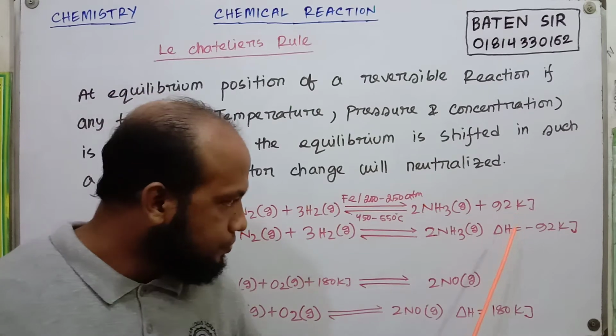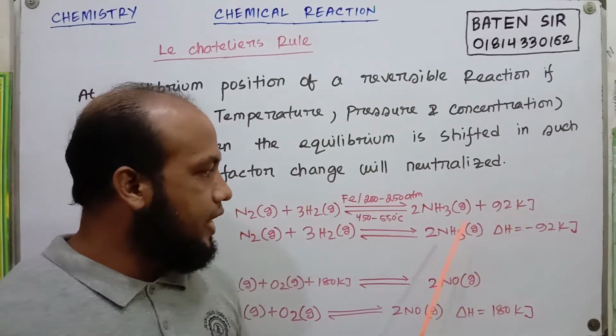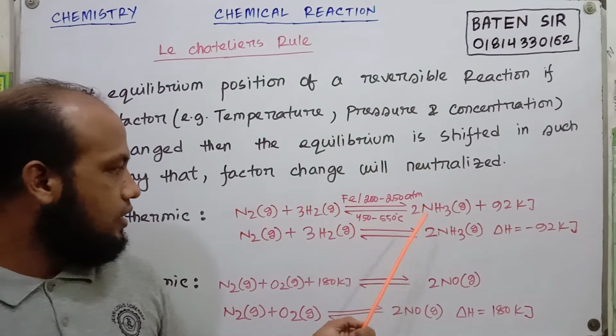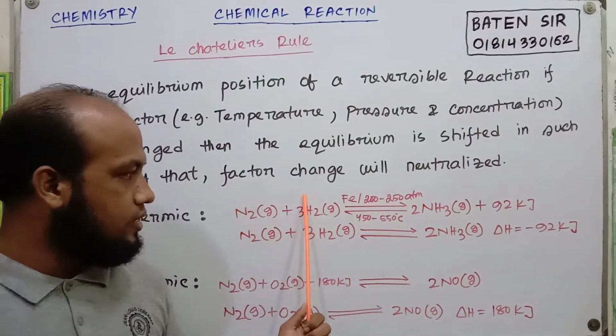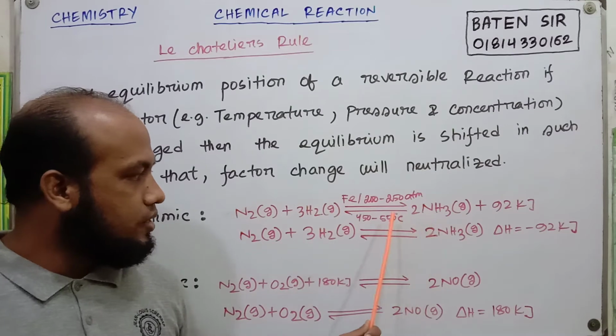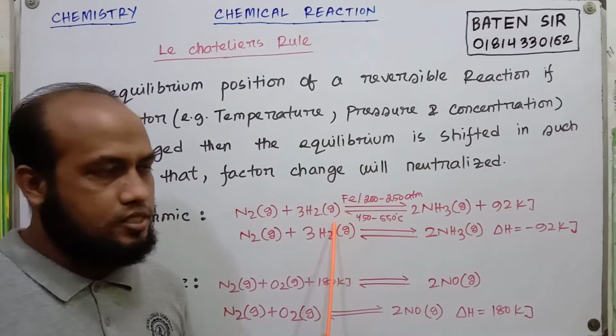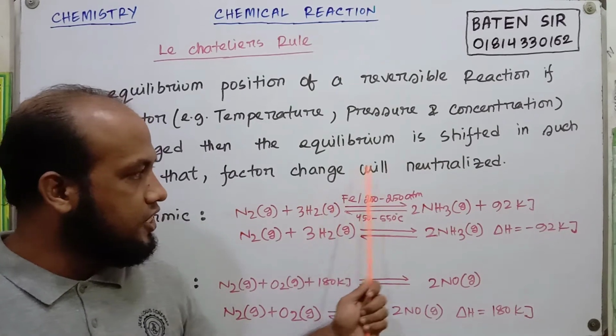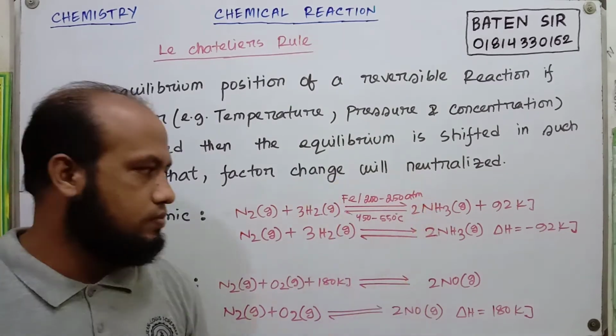Then the heat energy and ammonia will react and create nitrogen and hydrogen. Then the backward reaction rate will increase and forward reaction rate will decrease.